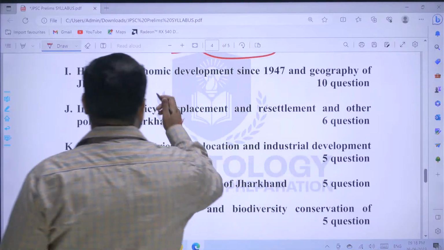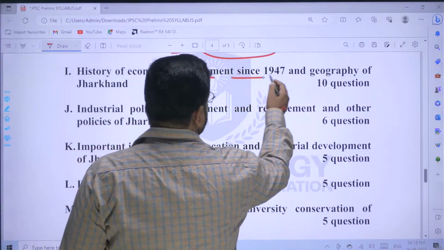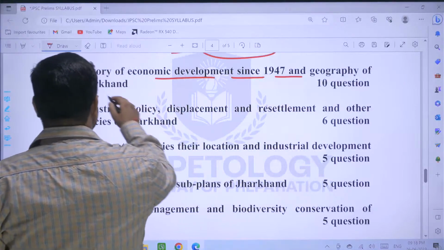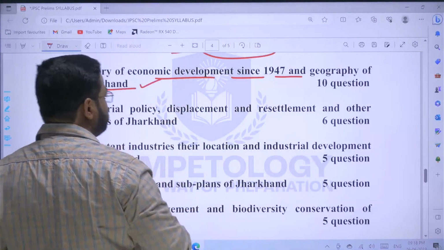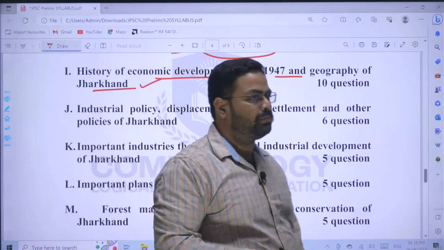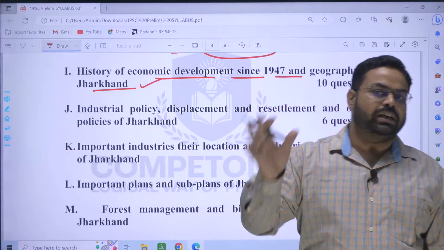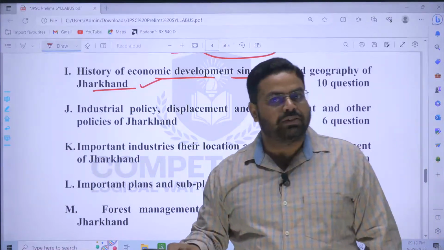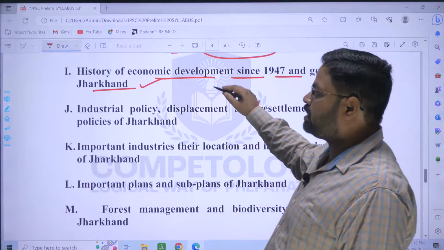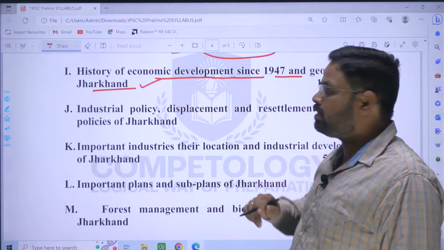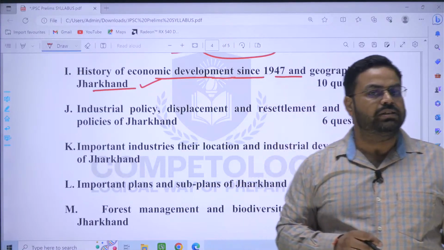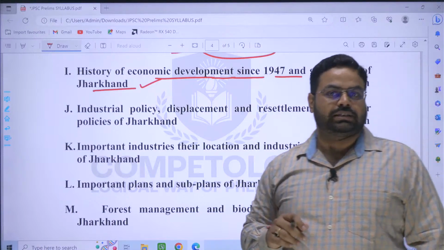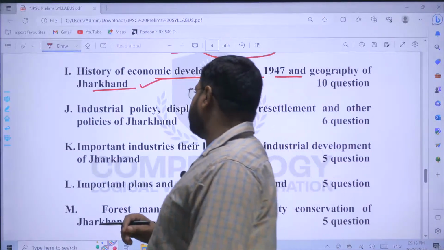Next is history of economic development since 1947 and geography of Jharkhand. Geography of Jharkhand and history of economic development have been provided collectively, and that is why you will find that the questions from the history of economic development of Jharkhand since 1947 will be fewer in the paper. And why is it so?